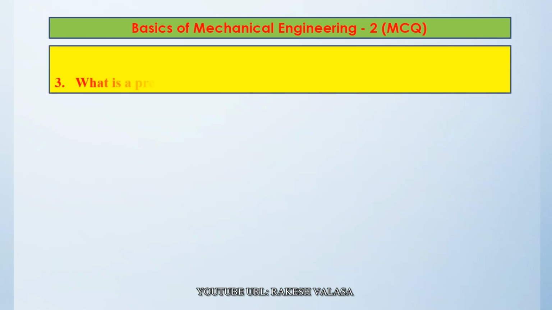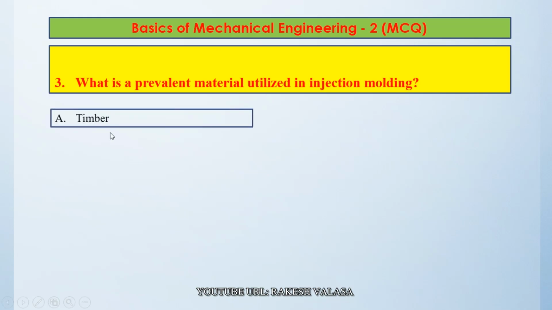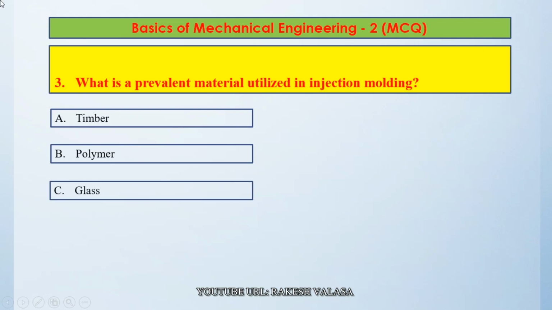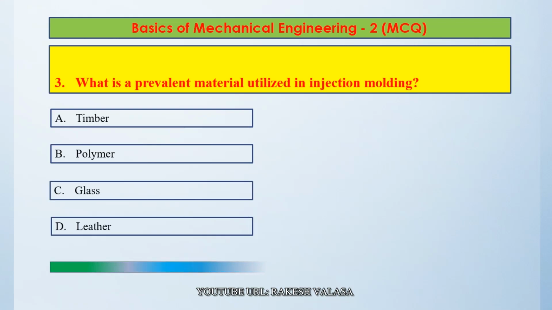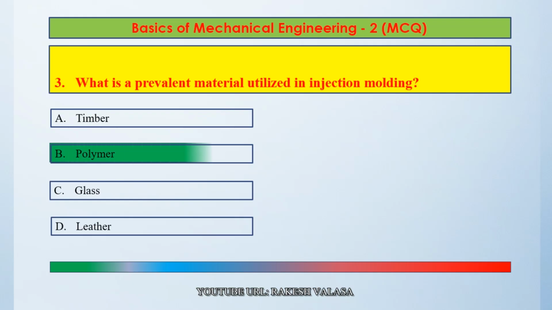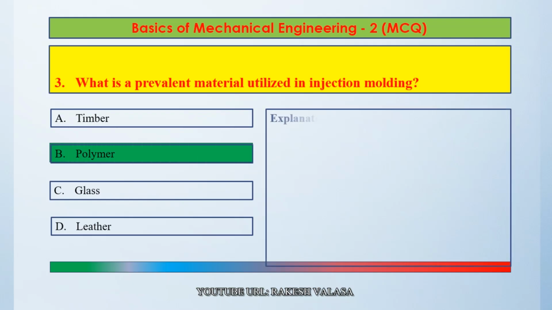Question number 3. What is a prevalent material utilized in injection molding? Option A, timber. Option B, polymer. Option C, glass. Option D, leather. The correct answer is option B, polymer. Let us see the explanation.